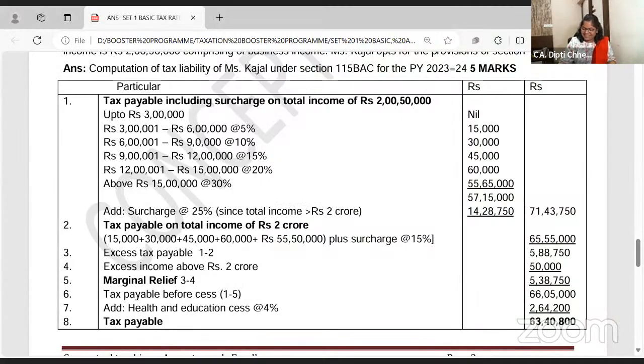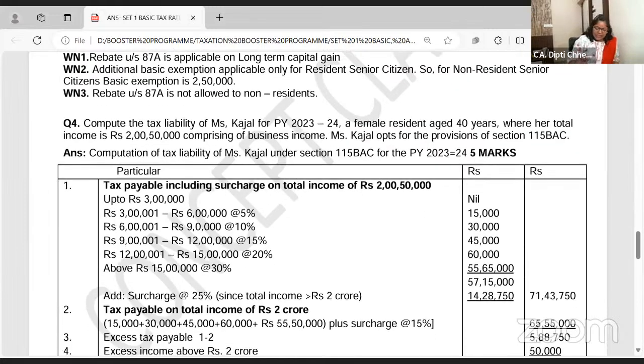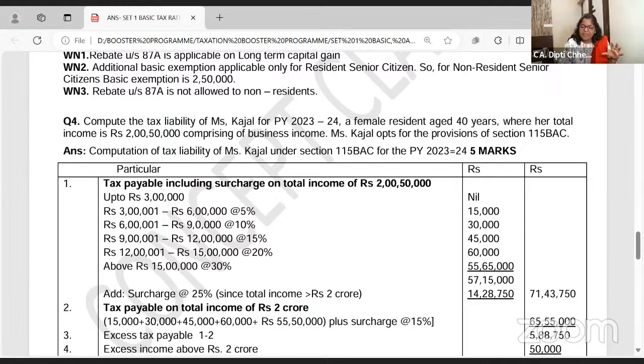I'm sharing the question paper. This whole paper we have solved in the live class only, but just taking up this question which will explain the concept of marginal relief, and after 5 minutes you will learn it also. Okay, come on, let's go.